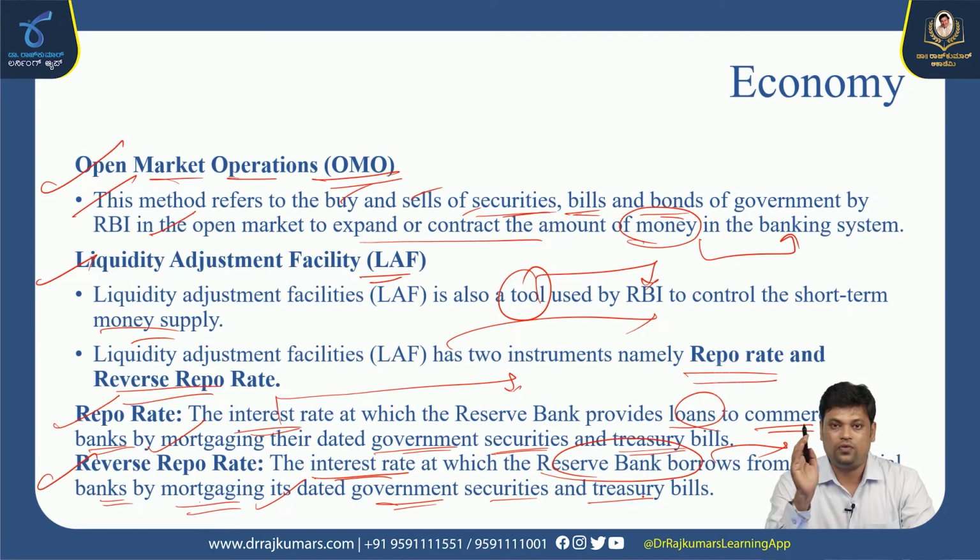The interest rate fixed by RBI while providing loans to the commercial banks is known as repo rate. When RBI is getting a loan from the commercial banks, that rate is known as reverse repo rate.